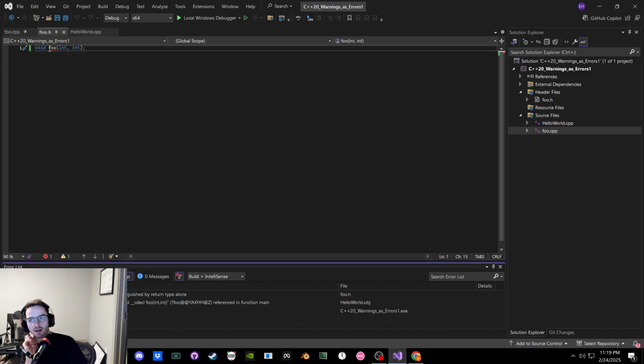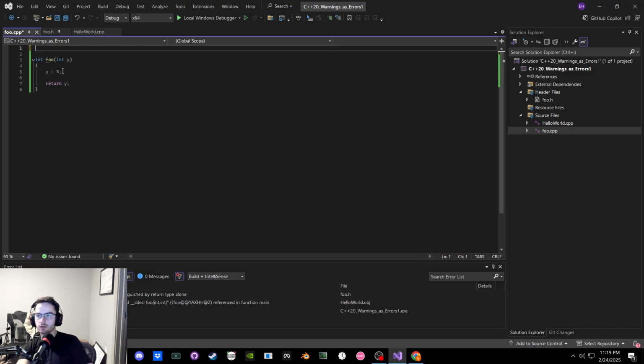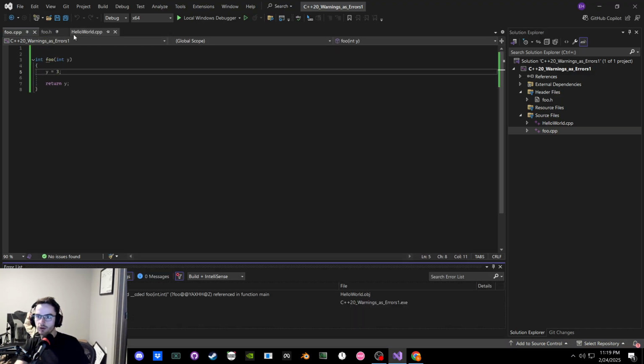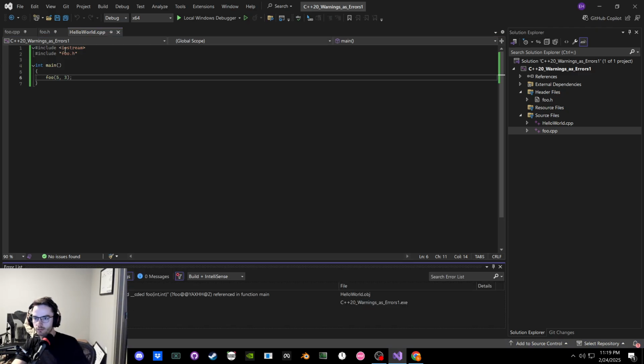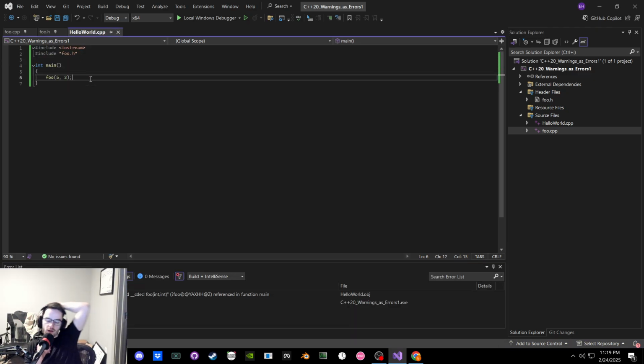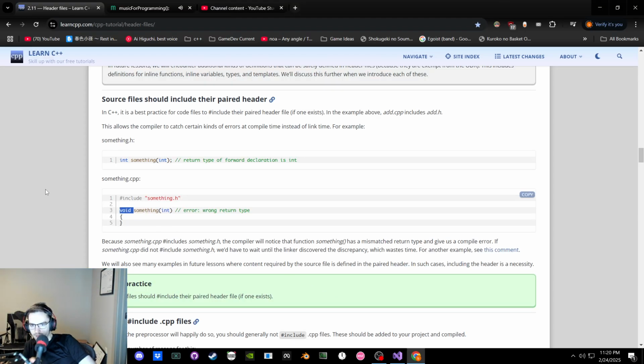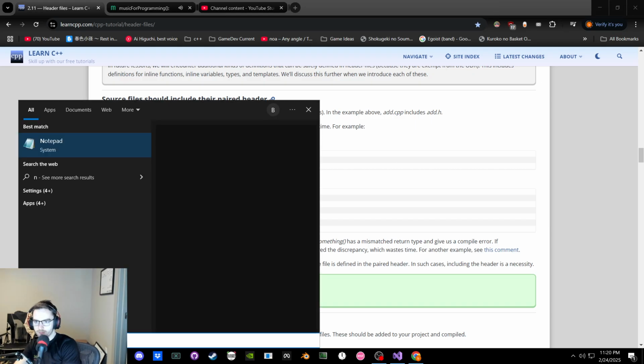So we're getting a compile error, but if I didn't include this, we're not getting a compile error. Yep, okay. So we can get compile errors by having the implementation file check its paired header file. Cool. Makes sense. Oh, my eyes.